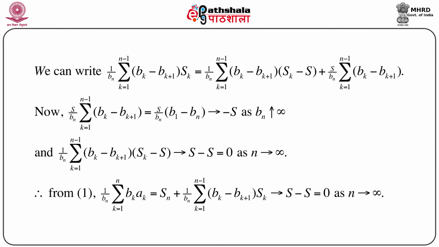So that is basically Kronecker's lemma: under the two conditions, that the summation of an converges and bn increases to infinity, we have (1/bn) summation bk ak goes to 0 as n goes to infinity. This proof is extremely easy, except that you have to manipulate several terms and finally come to the right term, so that you can get nice limiting values.